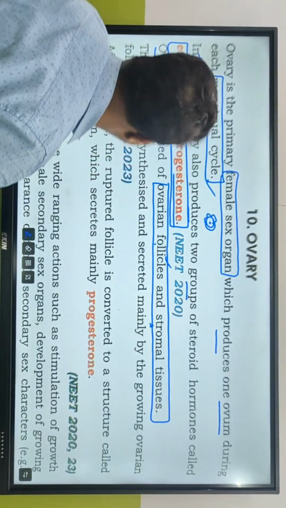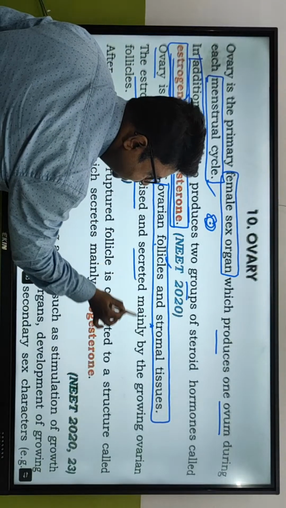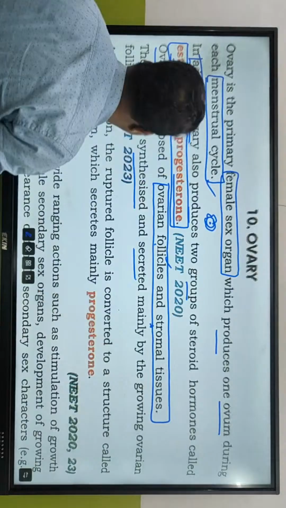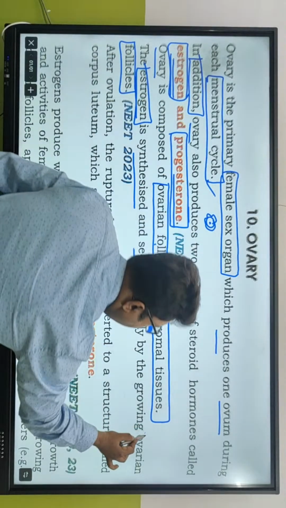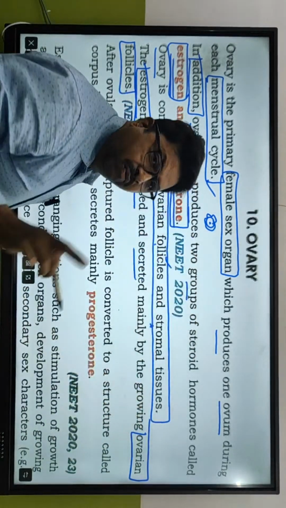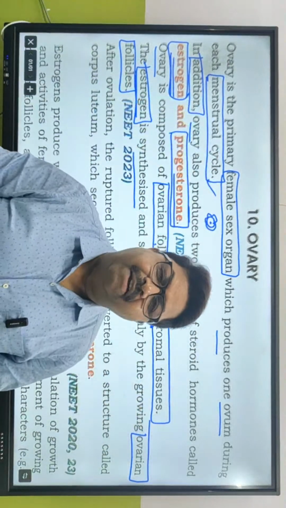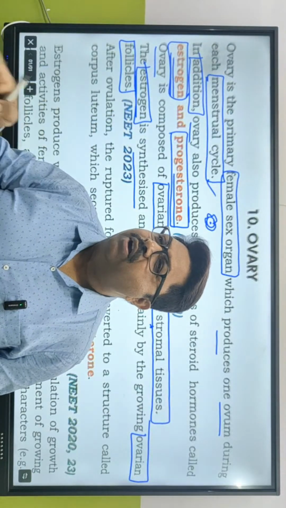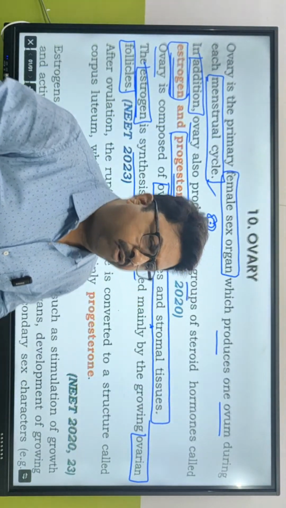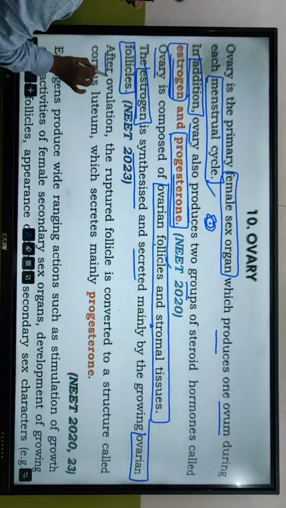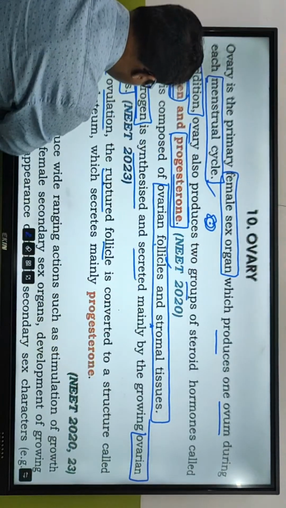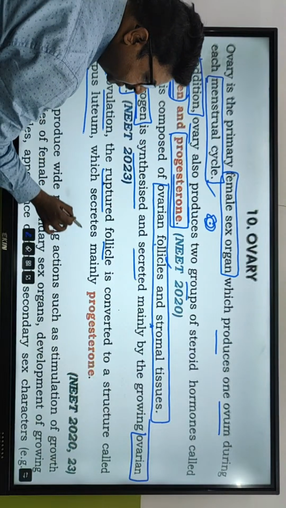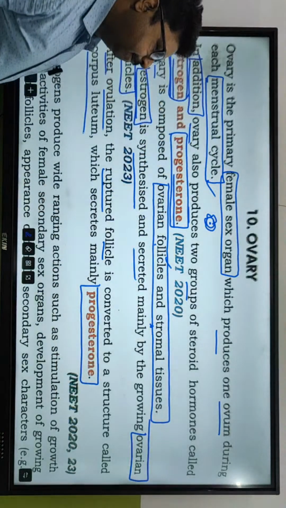The estrogen is synthesized and secreted mainly by the growing ovarian follicles. Which follicle? Graafian follicle. Estrogen is produced from which follicle? Just now we have talked about that. Graafian follicle. After ovulation, the ruptured follicle is converted to a structure called corpus luteum, which secretes mainly progesterone.